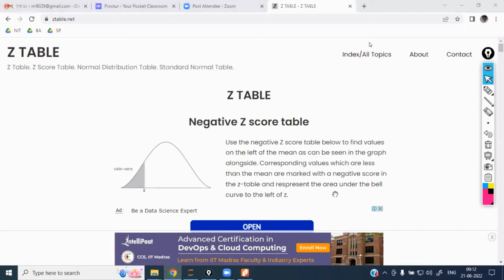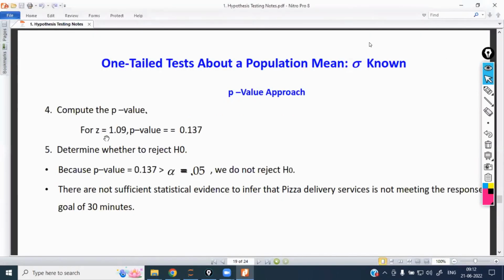Like this, we are going to confirm. For a Z value of 1.09, the p-value we calculated is 0.137. Since the p-value is greater than alpha, we are going to say that there is no sufficient evidence to reject the null hypothesis. So we are accepting the null hypothesis. P high, null fly, null means accept the null. So there is no evidence to reject the null hypothesis. So you have to say it based on the null hypothesis only.